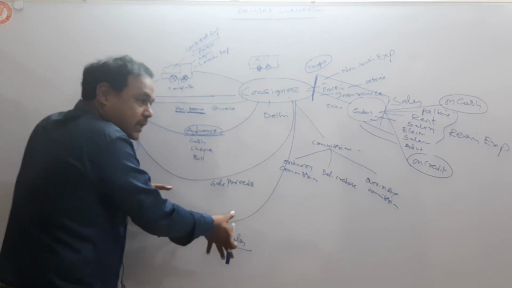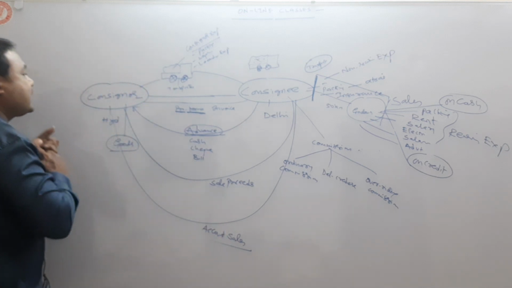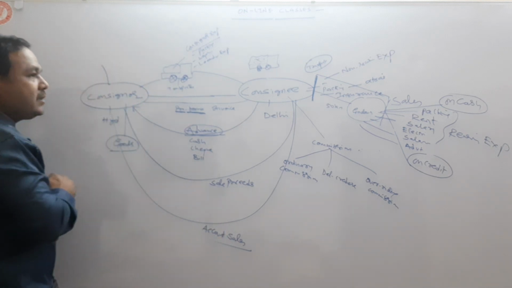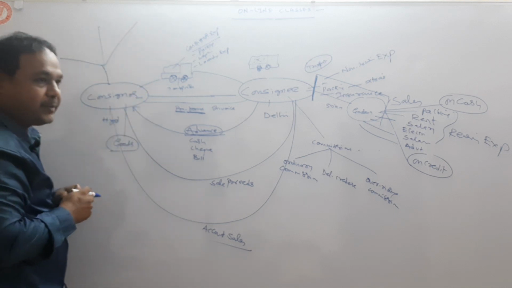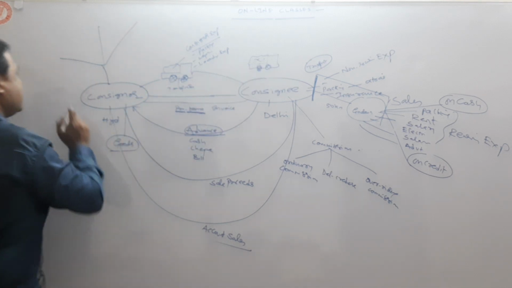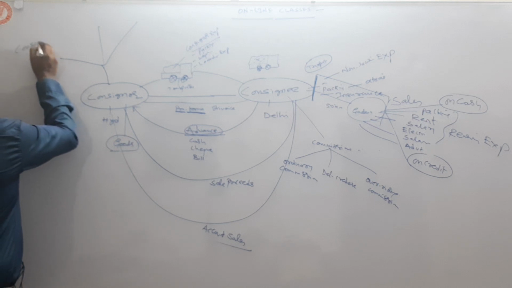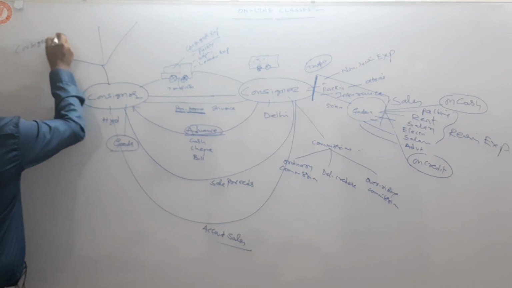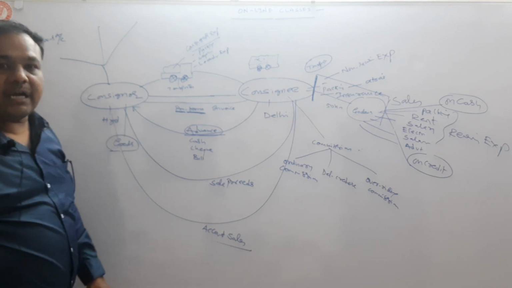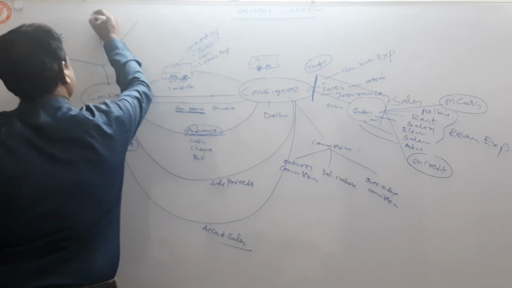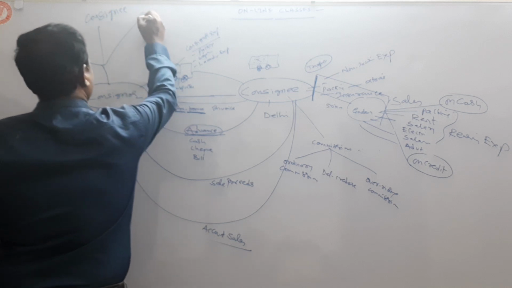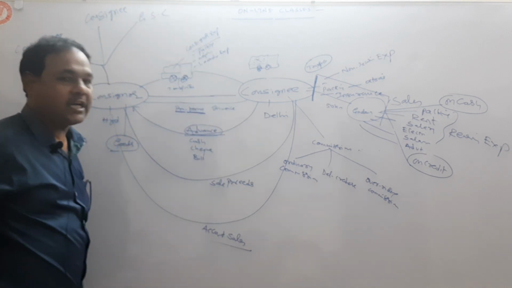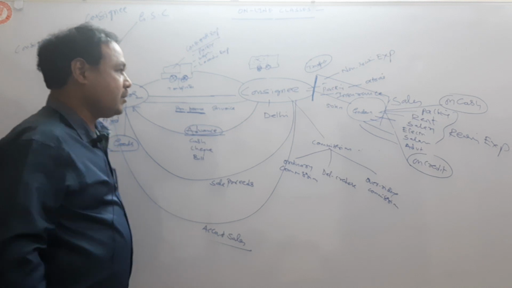Based upon this account sales, the consignor prepares 3 accounts. That is the consignment account, the consignee account, and the goods sent on consignment account. Okay?